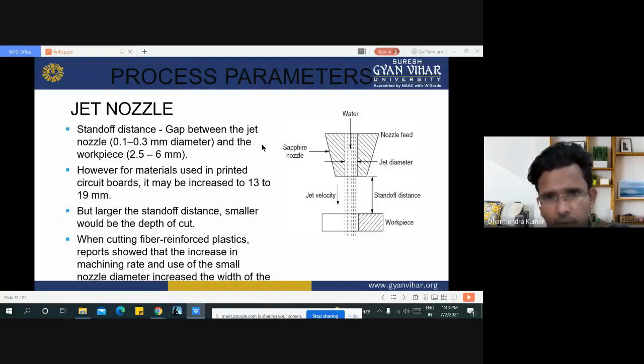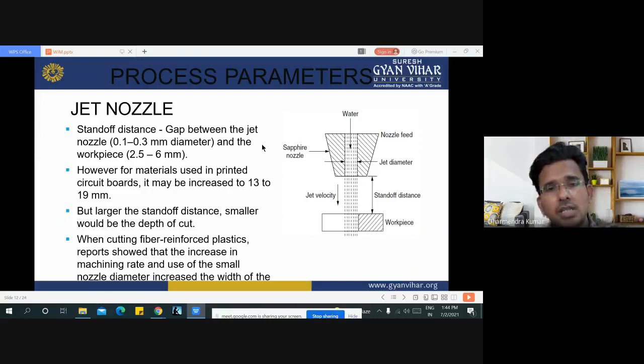Now the descriptive detail of the various process parameters, like the jet nozzle. The standoff distance is the gap between the jet nozzle and the workpiece. However, for the material used in printed circuit boards, it may be increased to 13 to 19 mm.